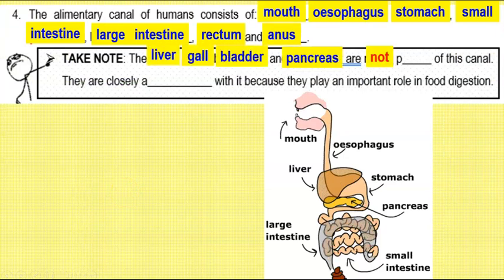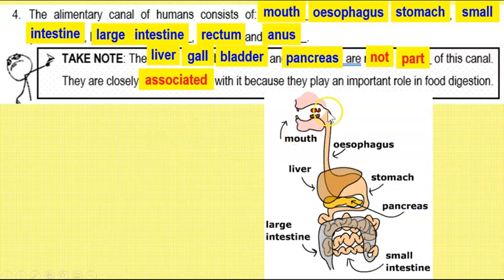Alright, so we said that the liver and the gallbladder and the pancreas, if you notice here, are actually close to the alimentary canal, but they are actually not part of the alimentary canal. So we say that they are closely associated. That means they do not belong to the alimentary canal, but they are near to it. The food doesn't go into the liver, neither does it go into the pancreas, but it only goes into the alimentary canal.